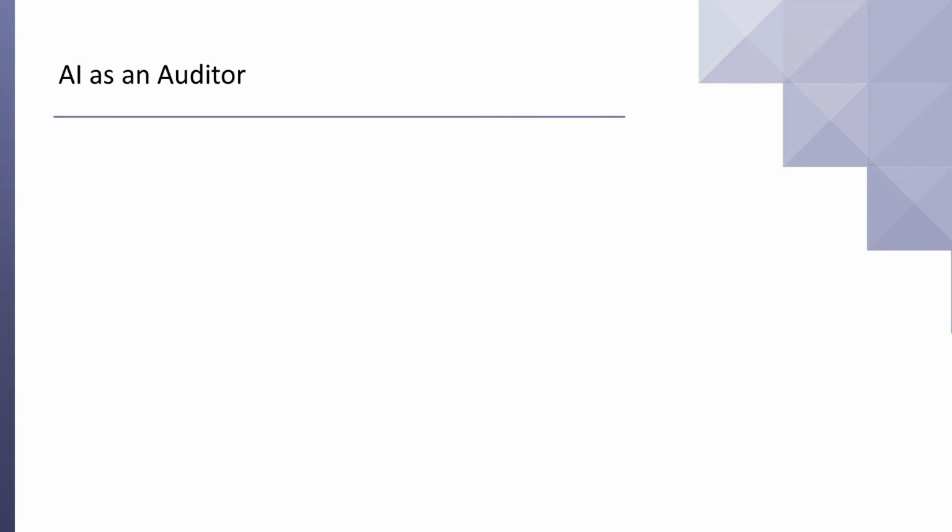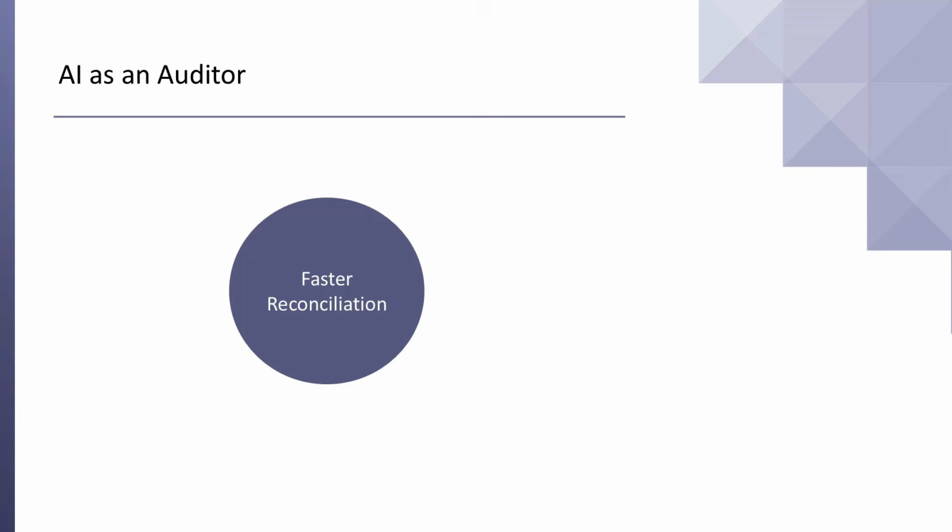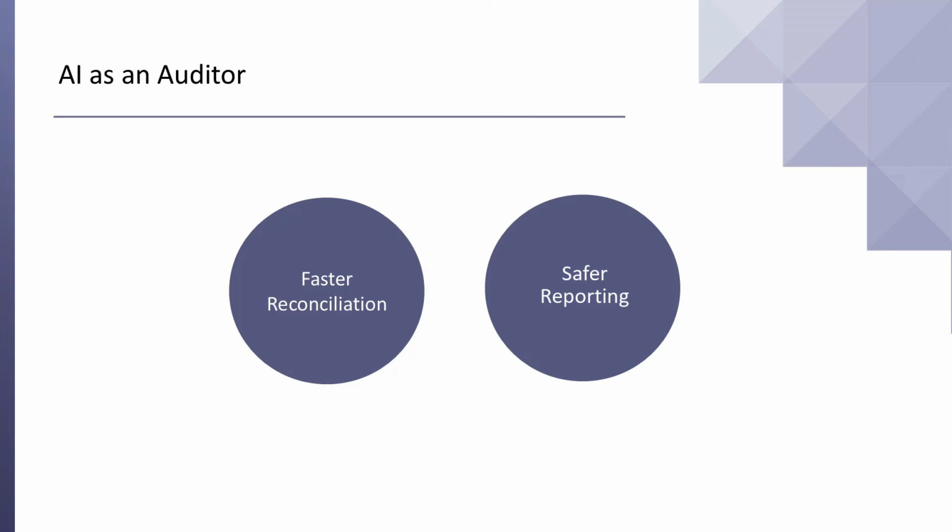By using the AI as an auditor, we have done 2 things. Number 1, faster reconciliation. We automated the boring math of reconciliation. Number 2, safer reporting. We added a layer of semantic safety that Excel alone could never provide.